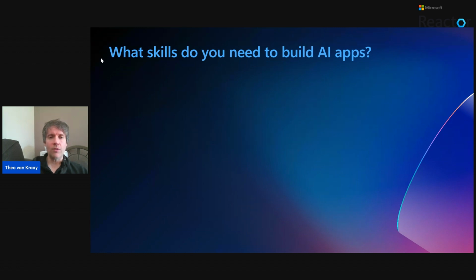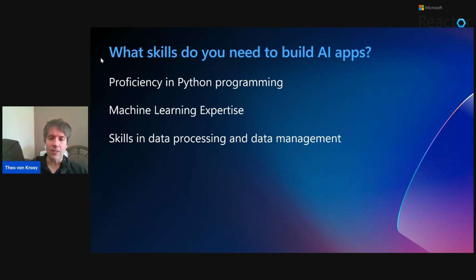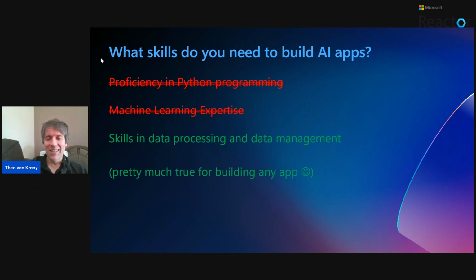So what skills does one need to build AI apps? Well, I'm sorry to tell you, you need proficiency in Python programming. You also need to be a machine learning expert, preferably with a PhD and published 5, 6, 7 papers in scientific journals. And of course, you want skills in data processing and data management. Of course, this is not completely true.